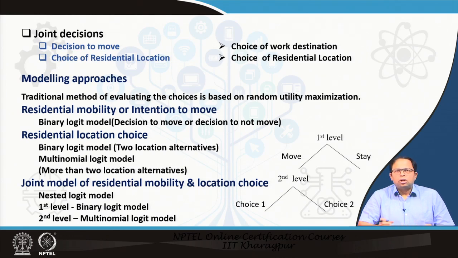That means if there are no choices available, I will probably not decide to move. Or similarly, if I move, I know that there are some options available. So the entire decision making for movement happens together. So it's a simultaneous choice. Similarly, we can say the choice of work destination and the choice of residential location could be a simultaneous choice.